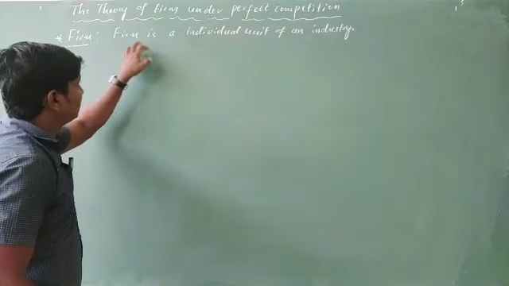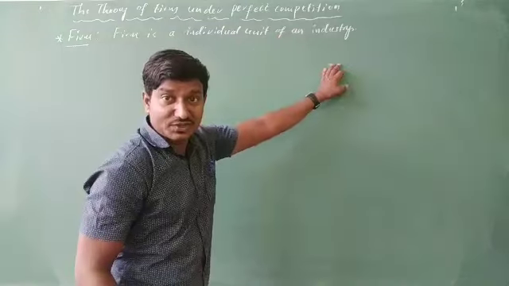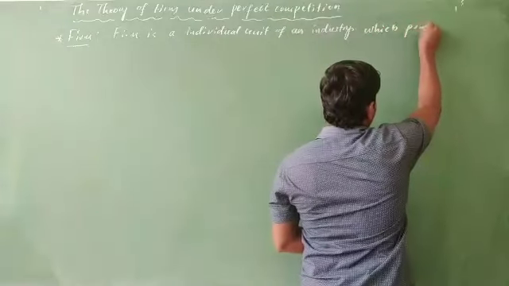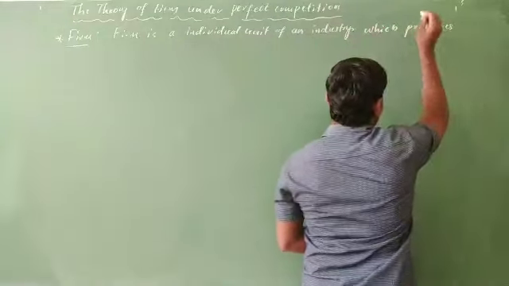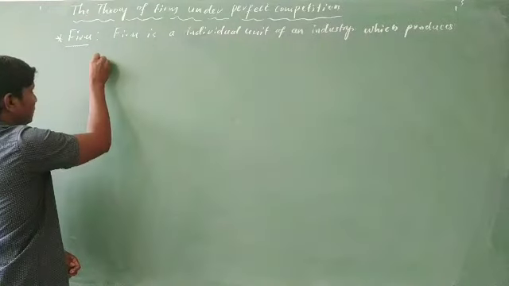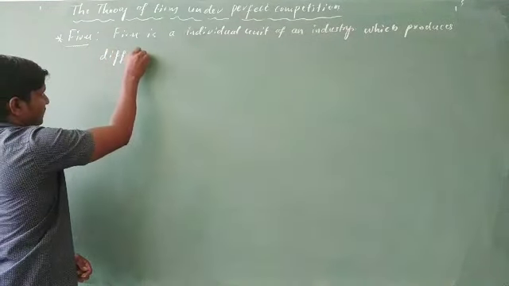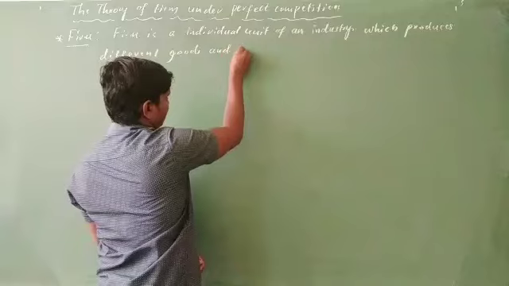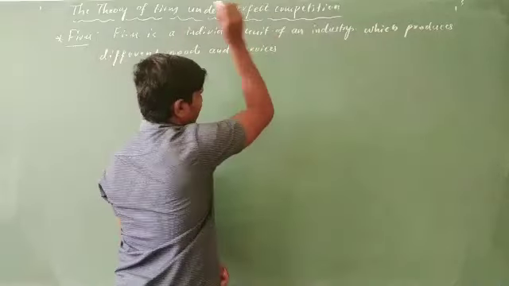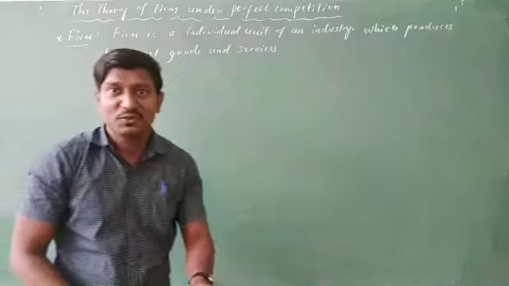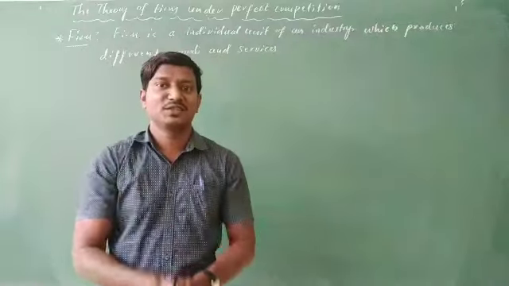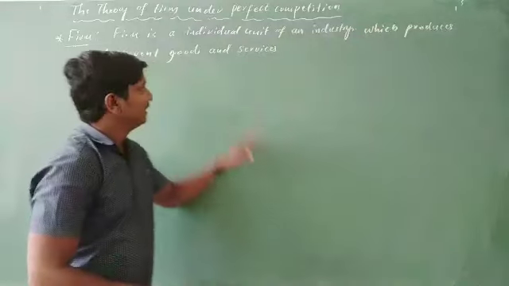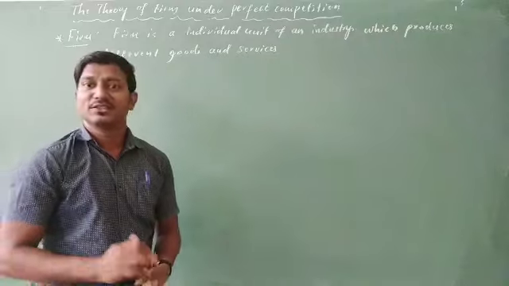And this is how a firm is an individual unit of an industry which produces different goods and services for the purpose of selling in the market. That is called a firm. Okay, so this is about firm.